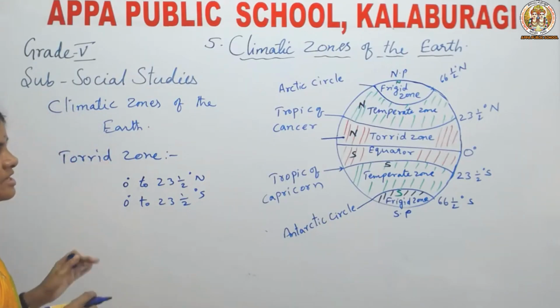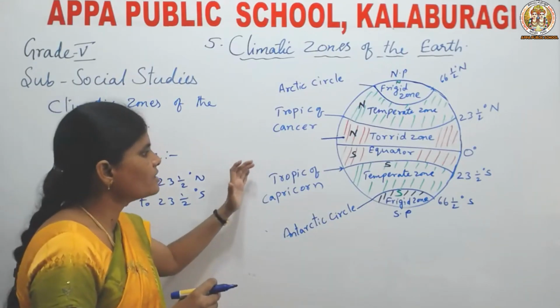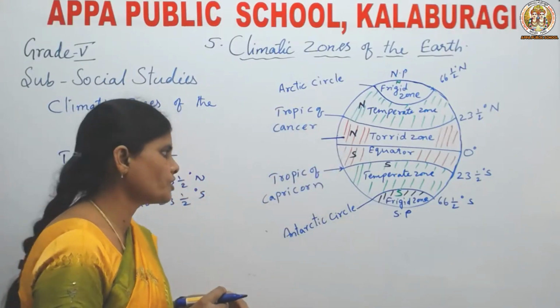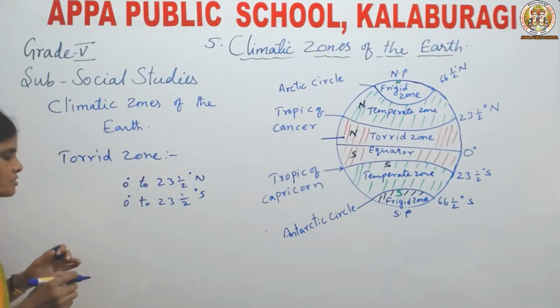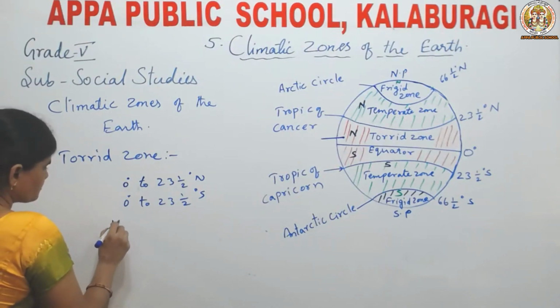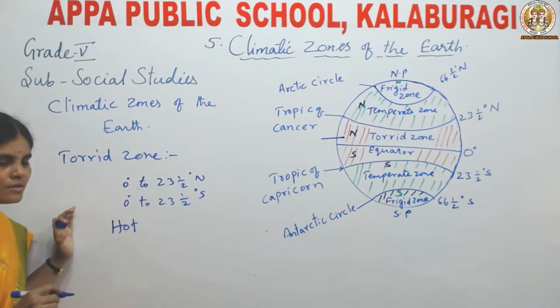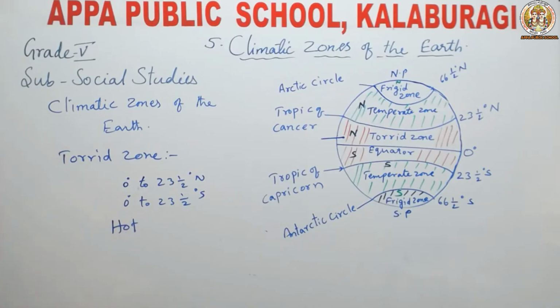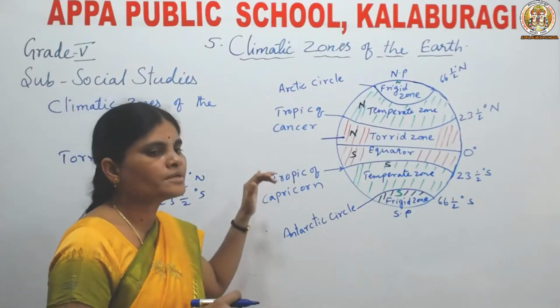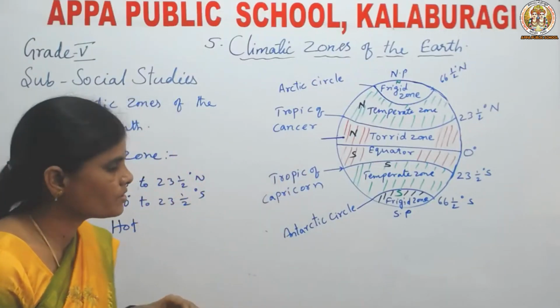That means the area located between Tropic of Cancer and Tropic of Capricorn is called torrid zone. How is the torrid zone? It is very, very hot, because it receives the direct rays of the sun.